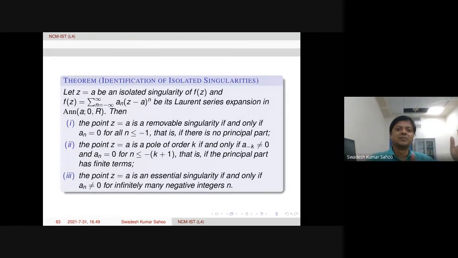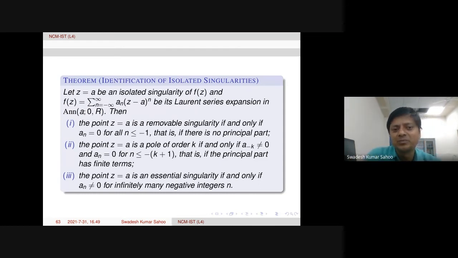First one is no principal part, then it is a removable singularity. Second one is only finite terms in the principal part, and third one is infinitely many terms in the principal part. That is essential singularity. So these three types we are getting, and we have already seen this from one example.